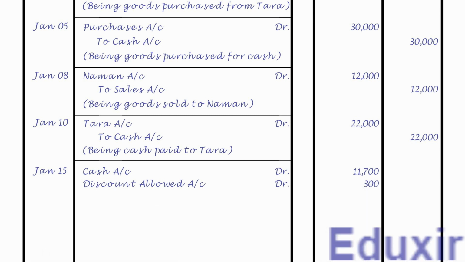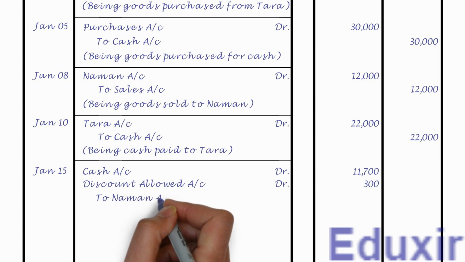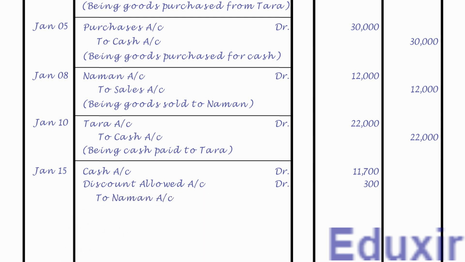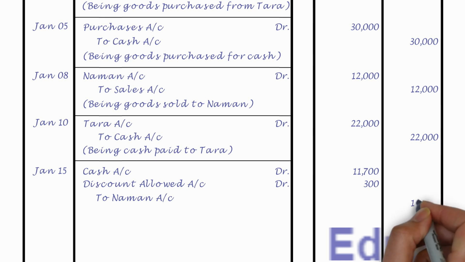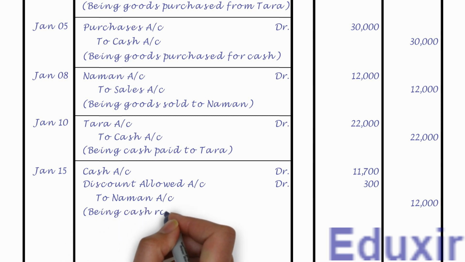Leaving a margin, let us record the Naman account as the credit entry. Let us also record the credit amount of 12,000 rupees in the credit amount column. Let us now record the narration or description of this transaction, that is, being cash received from Naman and discount allowed to him.